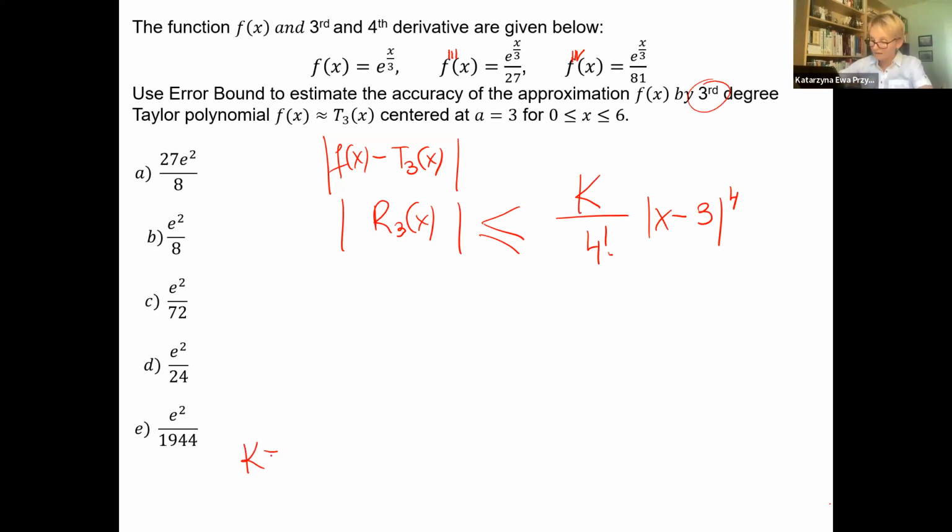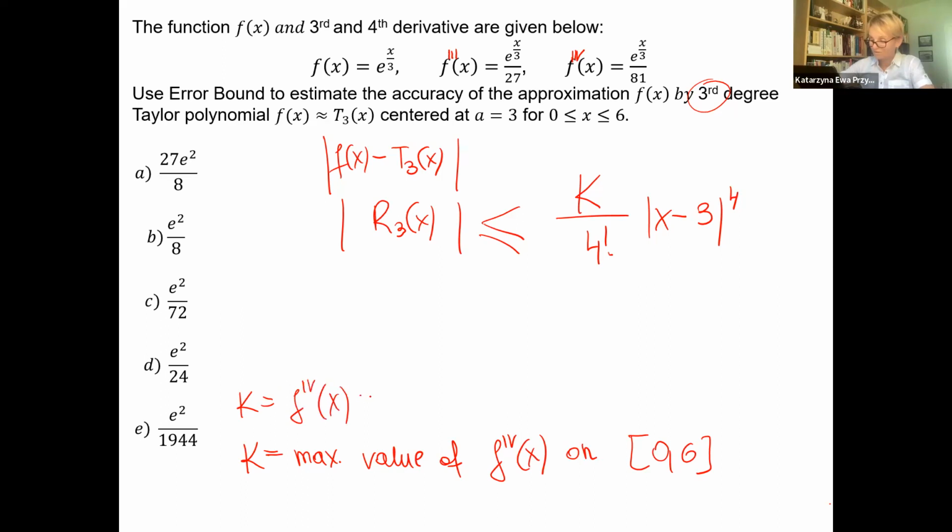Okay, that means k is the maximum value of the fourth derivative on the given interval. Okay, that means what is k? We have the fourth derivative.